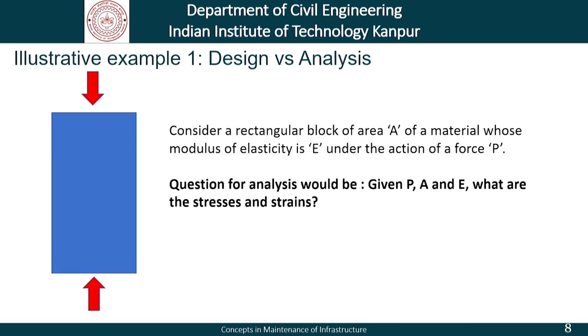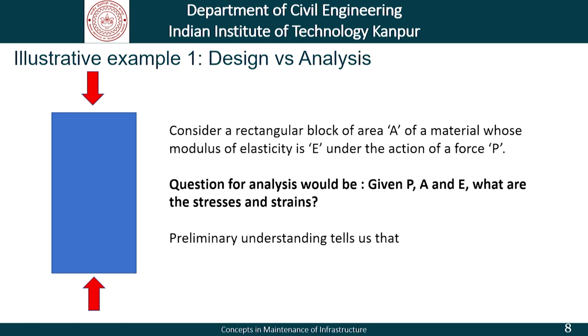What really happens now is that the question for analysis would be, given P, A and E, what are the stresses and strains? So, given the input characteristics and the system characteristics, what is the output?